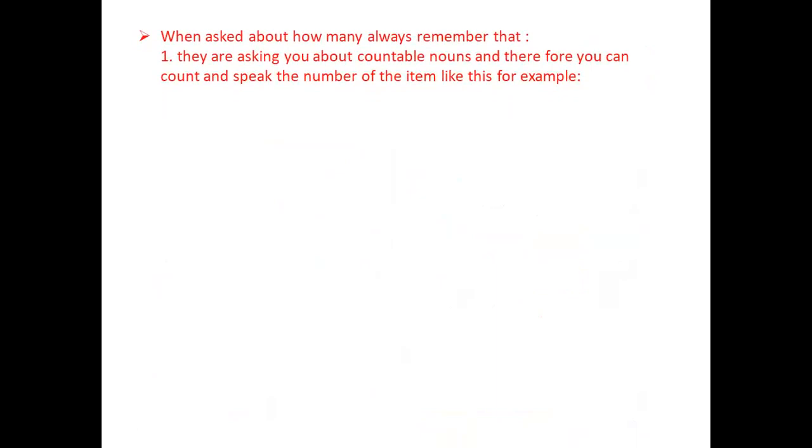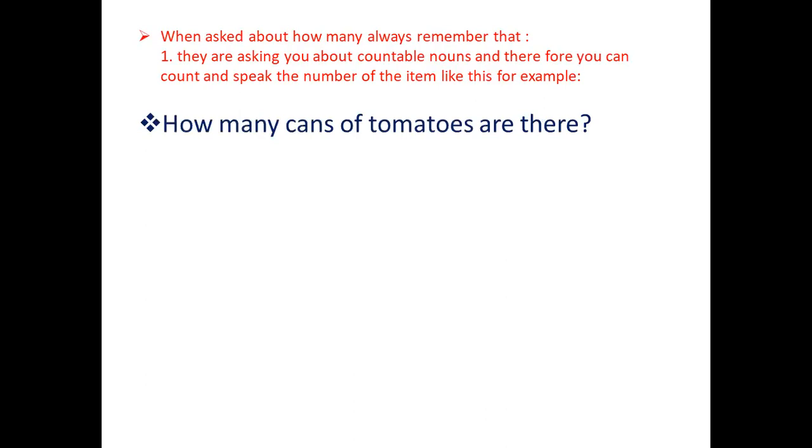When asked about how many, always remember that they are asking you about countable nouns, and therefore you can count and speak the number of the item like this. For example, how many cans of tomatoes are there? There is one can.